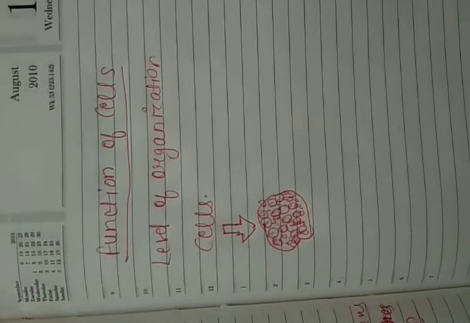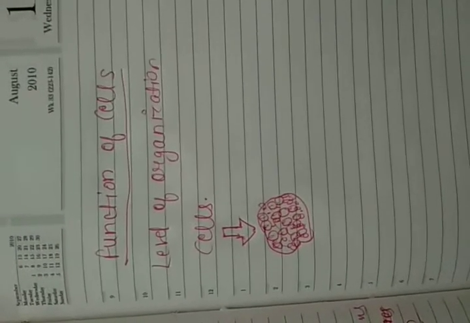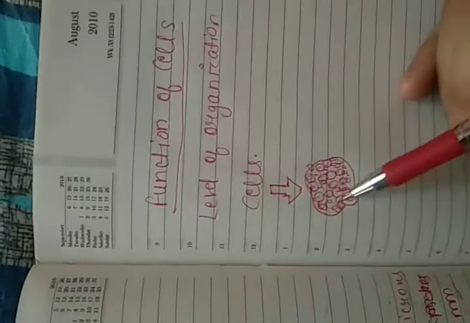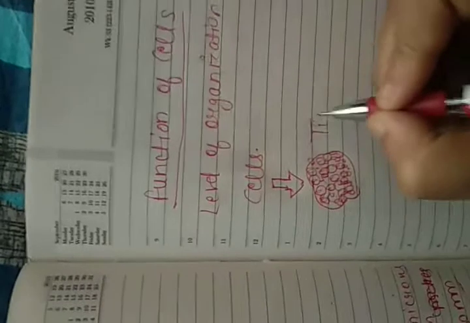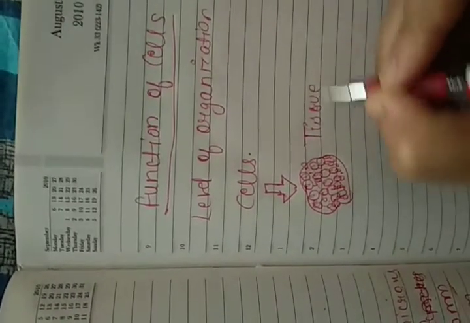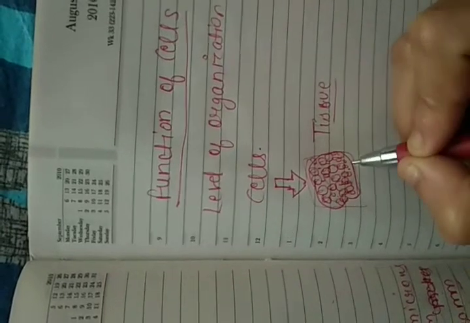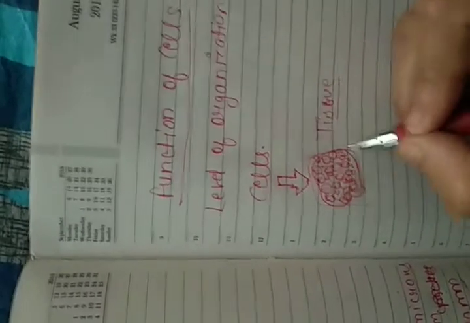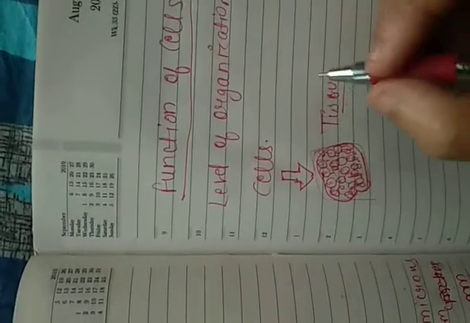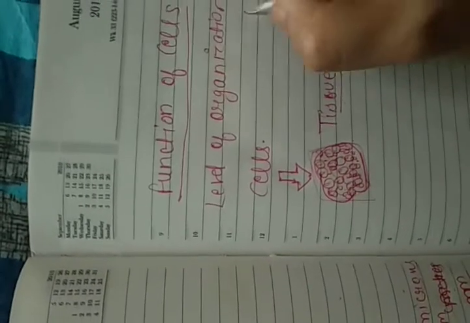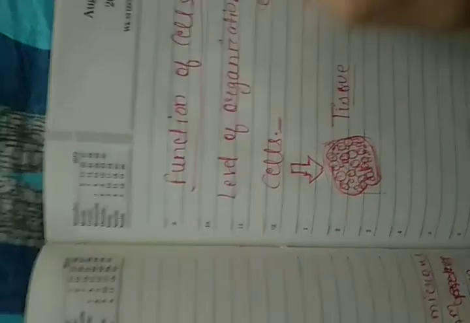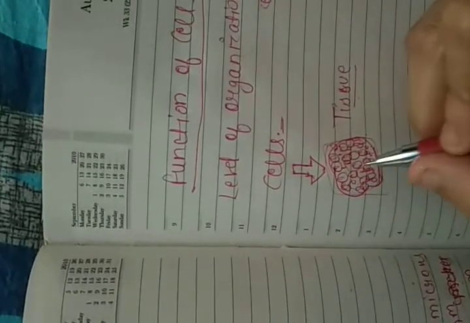Cells join together to form a tissue, and all the cells present in a tissue perform the same function.